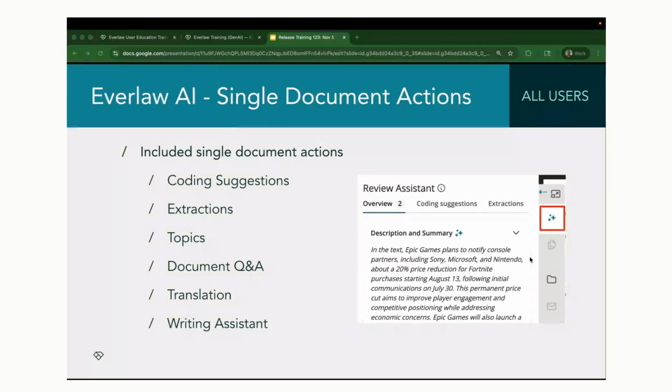If you are not an org admin and you don't have the ability to turn these on, maybe you're working with a single case on Everlaw, go ahead and reach out to your customer success person and we can talk you through how to get these things enabled. Now I want to show you how we can turn this on in the platform. So I'm just going to jump on over to Everlaw.